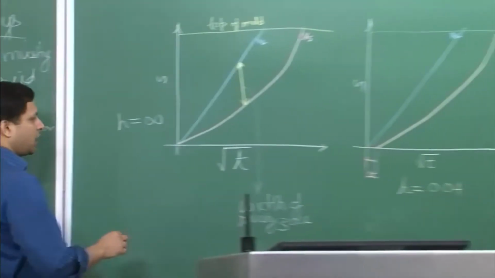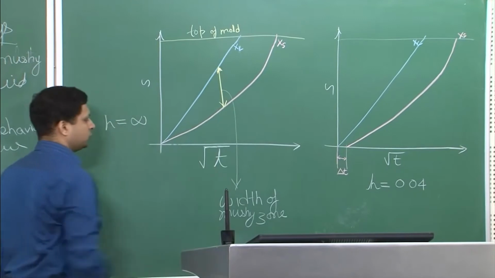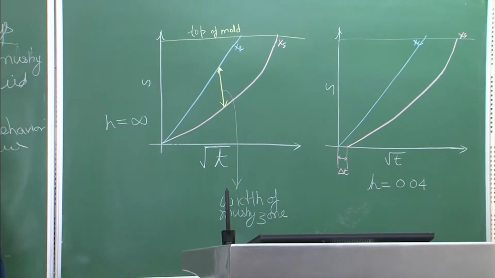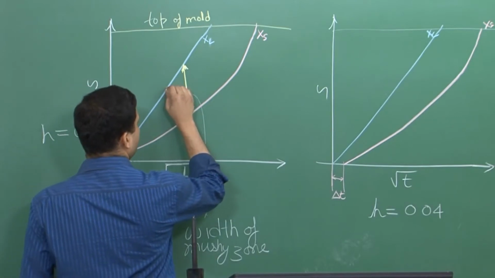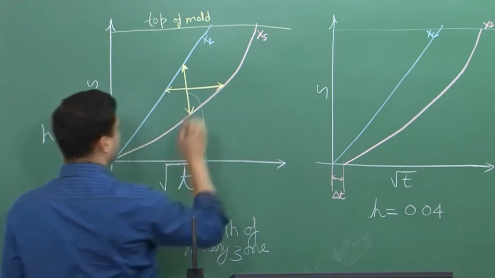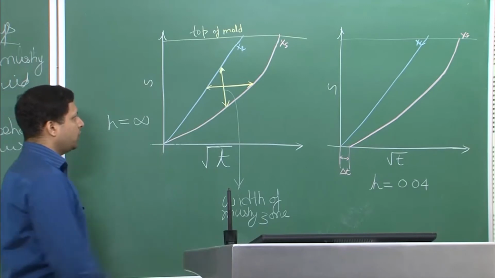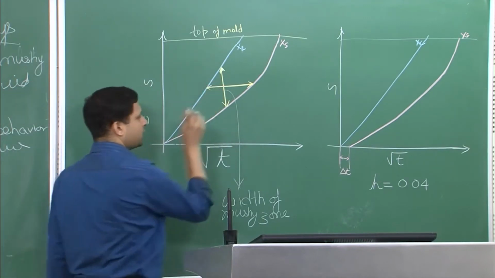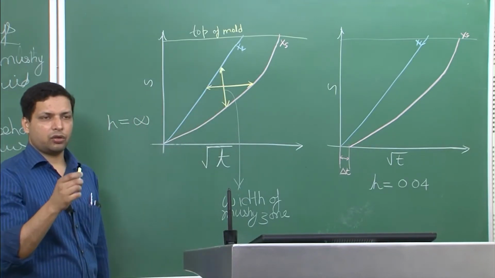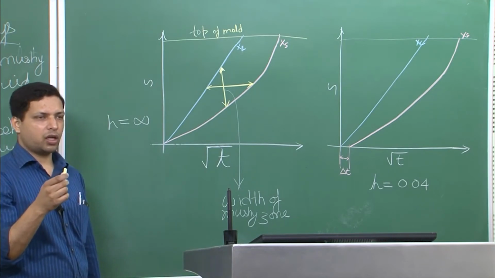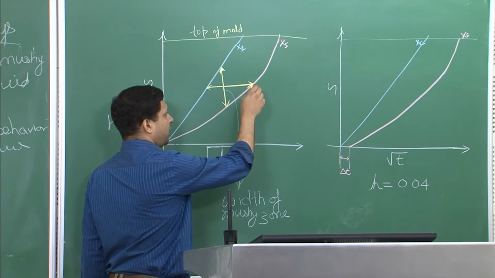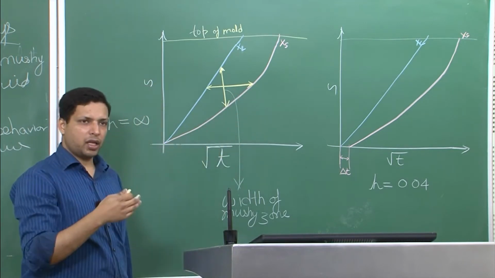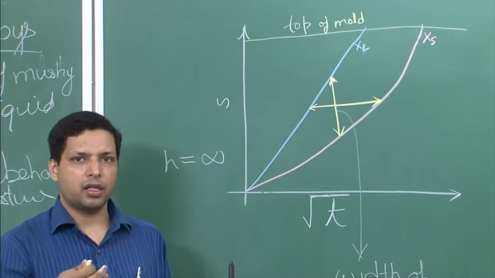Now as you can see, that is one aspect of the plot, which is the width of the Massey zone. The other is this one, you also see a gap over here. What it is representing is that if there is a particular point in your unidirectional solidification of the alloy, then what is the total time that it takes from the point that the liquidus crosses it to the solidus crossing it.